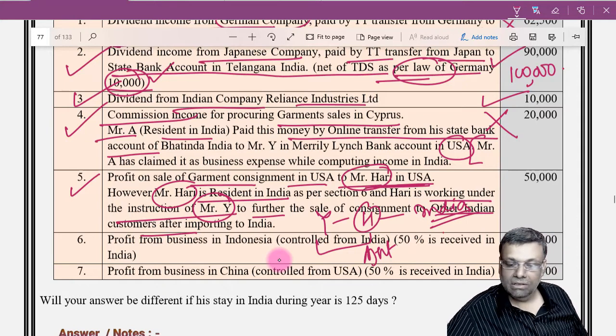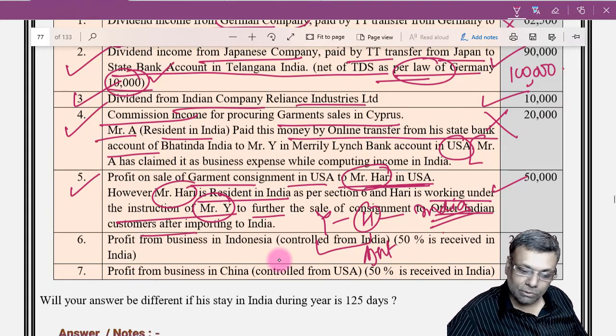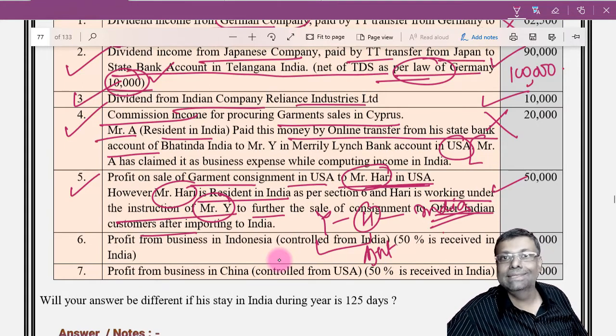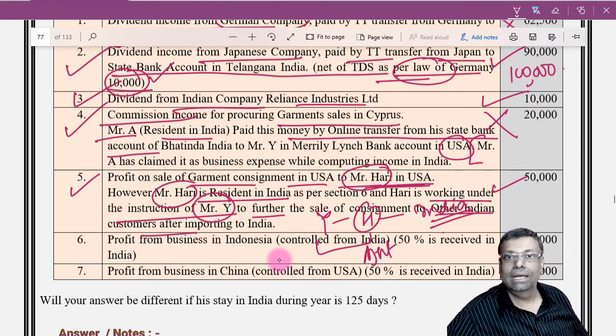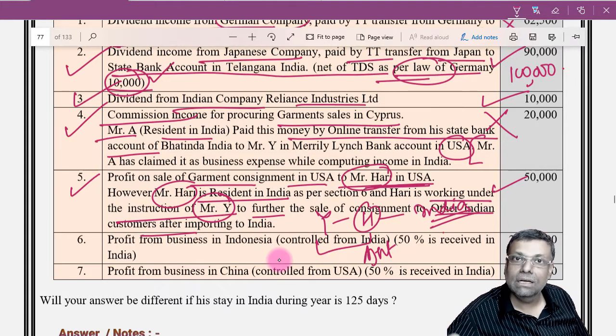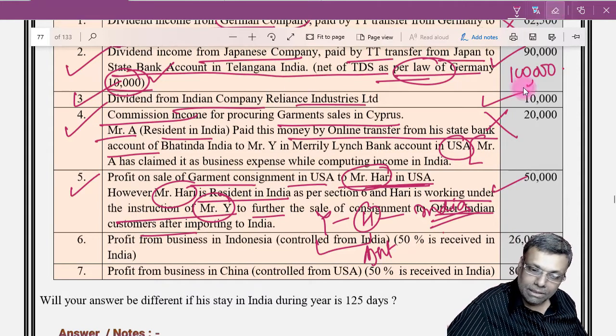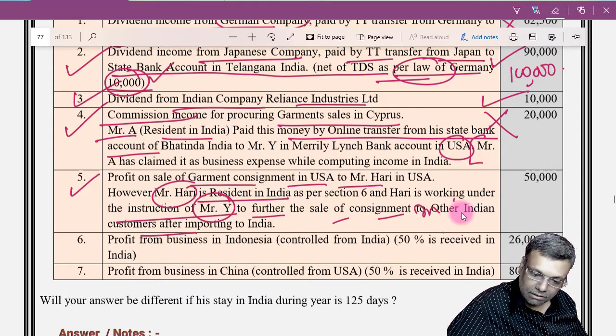Okay, so the transaction which is done between Mr. Y and Hari, whatever is the profit, this profit will become taxable in India because it is a principal to agent relationship. That means ultimately it is understood that Mr. Y is selling goods in India through an agent, Mr. Hari. And therefore whatever is the profit on sale of that transaction, which is in fact outside India, will also be taxable in India of this particular gentleman.